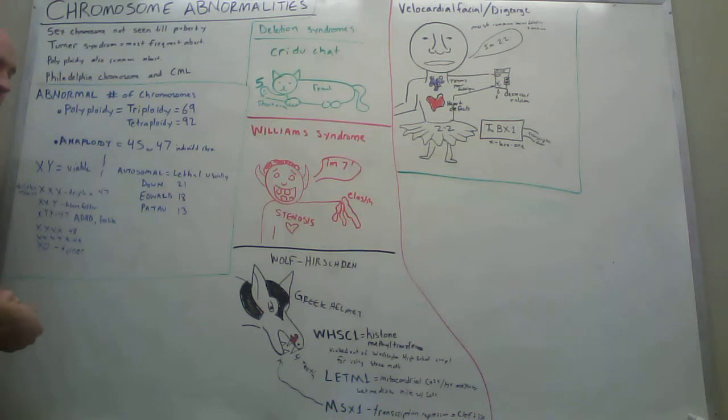Edwards syndrome, they often have micrognathia, which is a small jaw, a prominent occiput, rocker bottom feet, and things like that. Patau syndrome, they'll often have holoprosencephaly, polydactyly, heart defects, things of that nature.